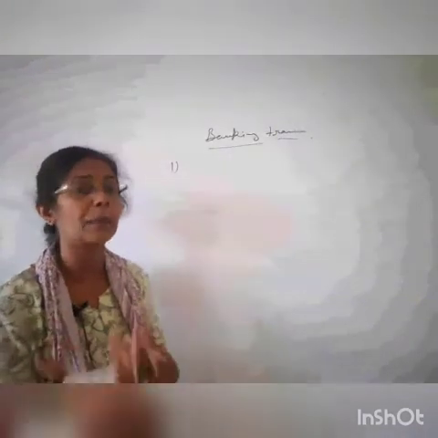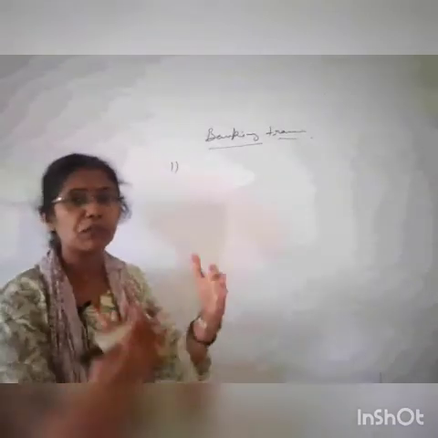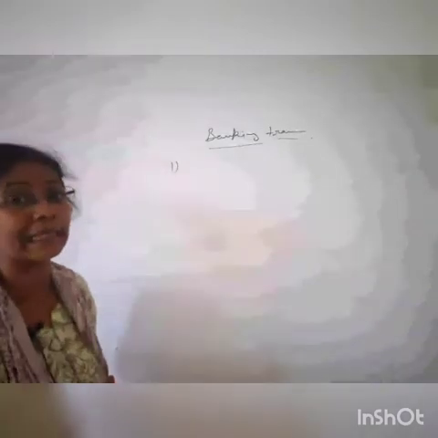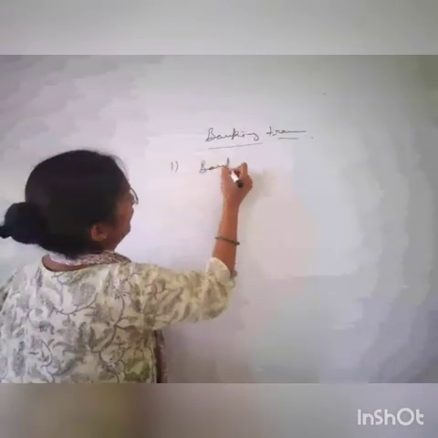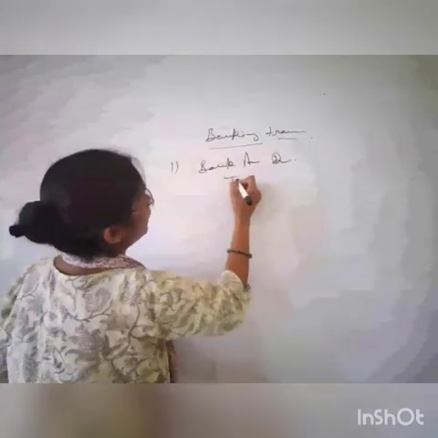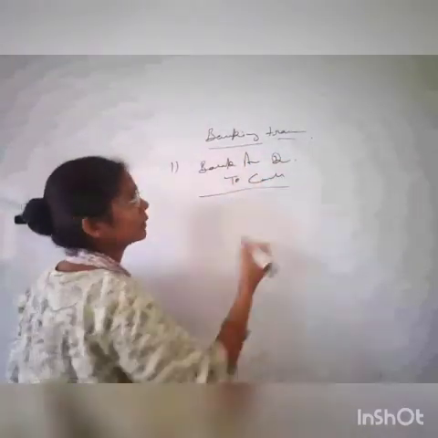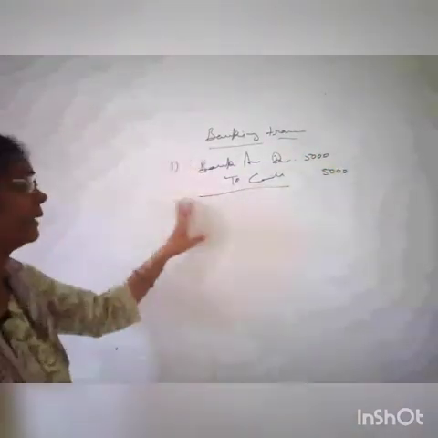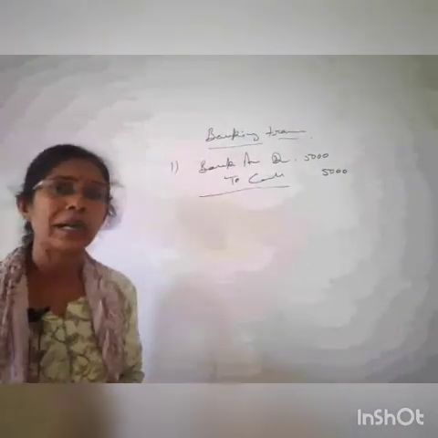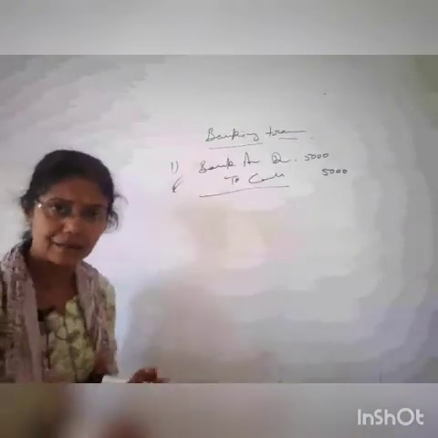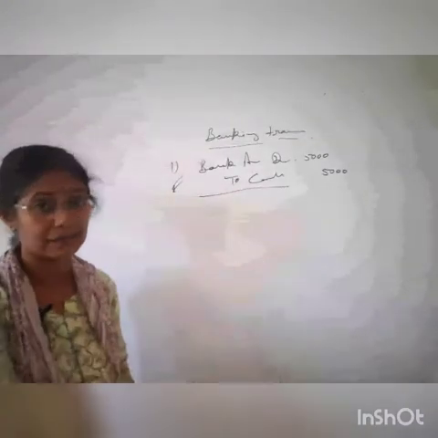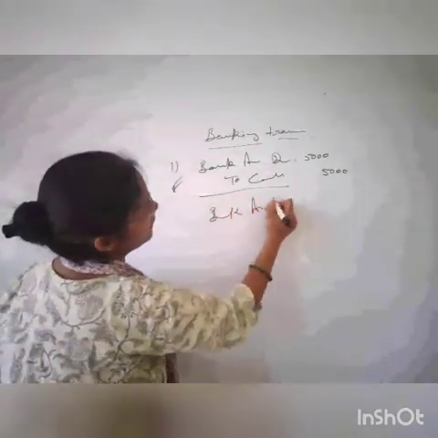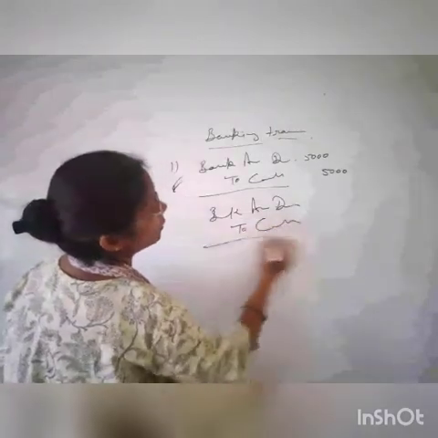Alright, means your bank balance. Okay? So debit what comes in, credit what goes out. So what you are receiving, what is coming to you, you have a bank balance increasing. So my entry is bank account debit to what is going from the firm, that is cash. Okay. Suppose you are getting it open by 5,000 rupees. Fine. So that's the entry. And the same entry when you are depositing, otherwise now your account has been started in the bank. Later on, if you want to deposit some amount in the bank, so the same entry takes place because here your bank balance is increasing and cash is going from the firm.